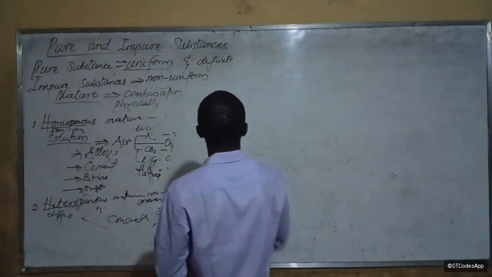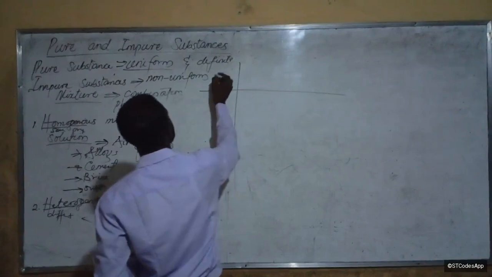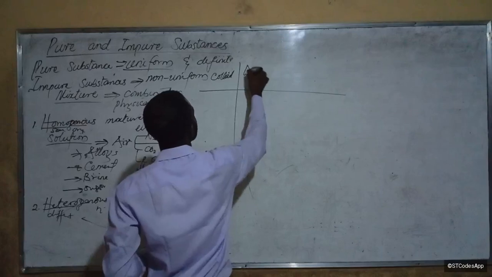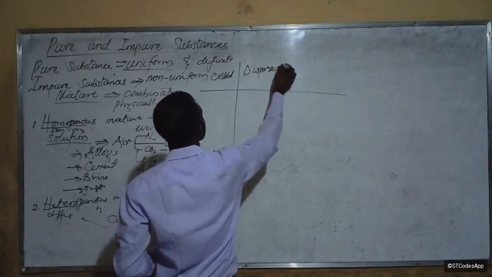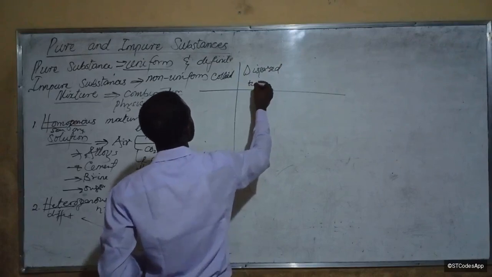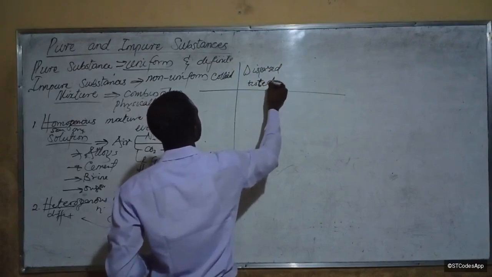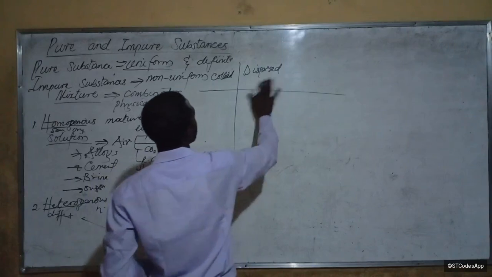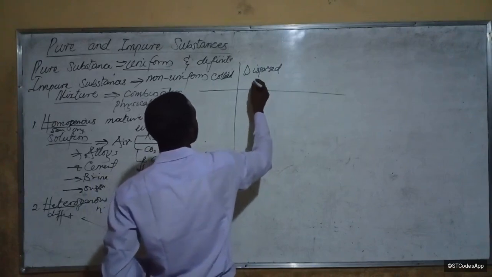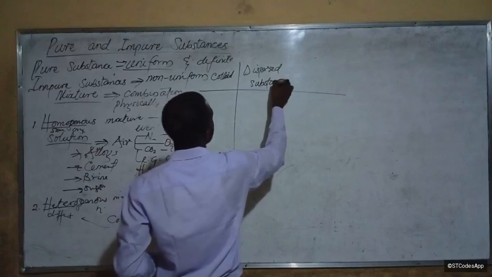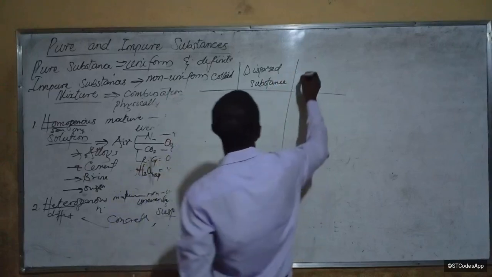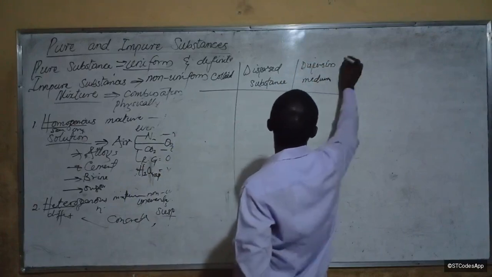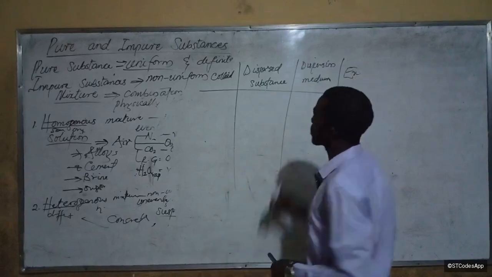We're going to have the type of colloid, the dispersed substance, the dispersion medium, and examples of such colloids.